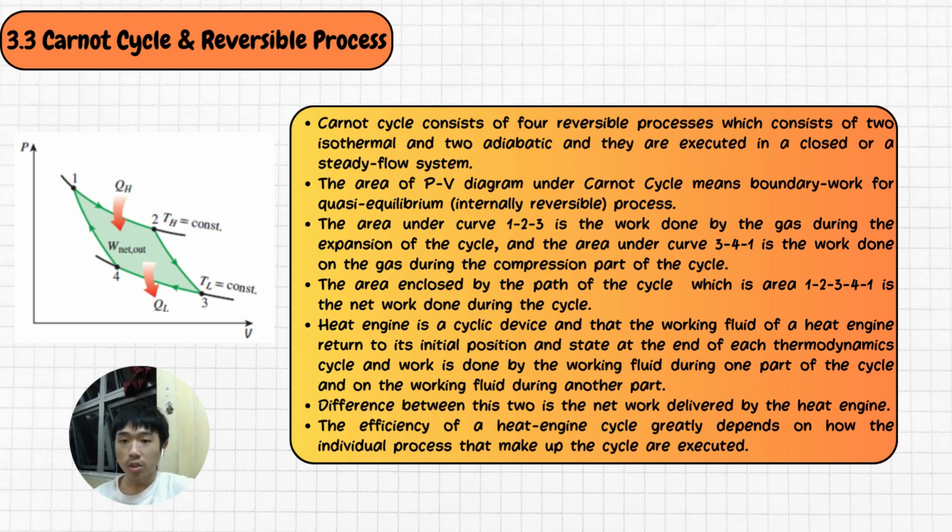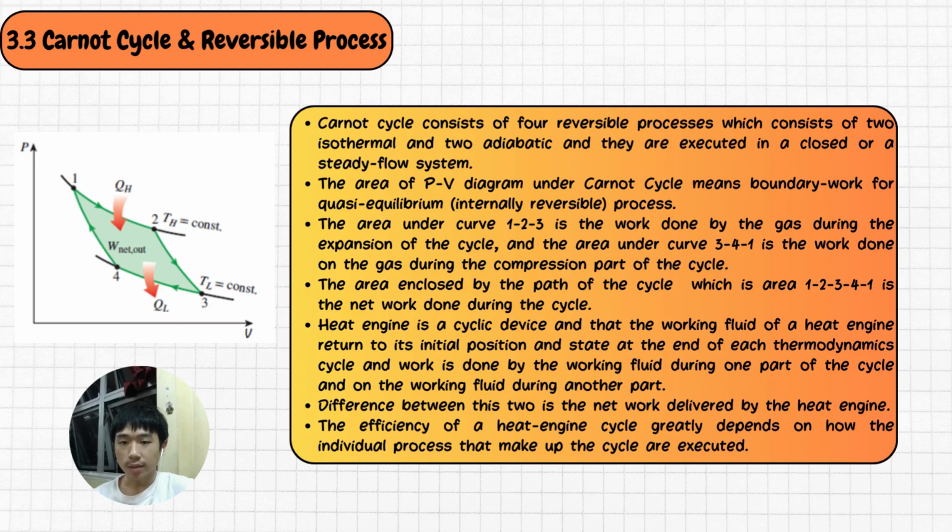The area under curve 1, 2, 3 is the work done by the gas during the expansion part of the cycle, and the area under curve 3, 4, 1 is the work done on the gas during the compression part of the cycle. The area enclosed by the path of the cycle, which is area 1, 2, 3, 4, 1, is the net work done during the cycle.